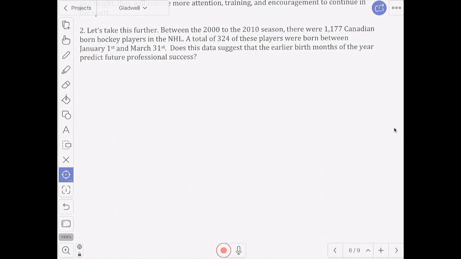So in a very similar way, I'd like you to try to calculate the p-value there and answer the question, does this data suggest that earlier birth months of the year predict future professional success? So pause the video and try it yourself. I'm not going to give away the entire answer, but just the start of it. When you're ready to continue, just unpause it and hit play.